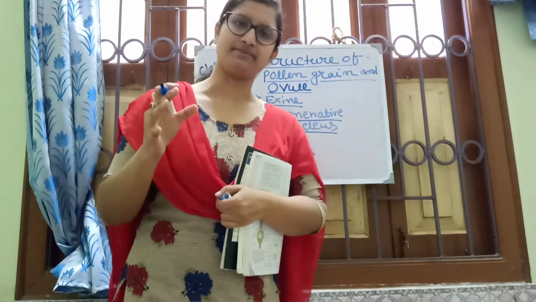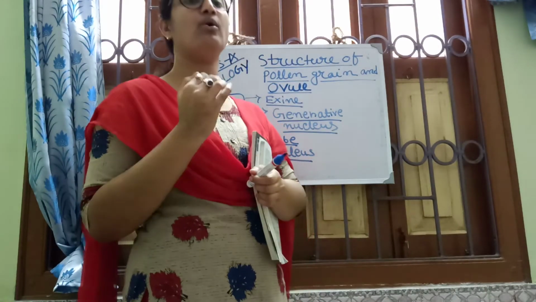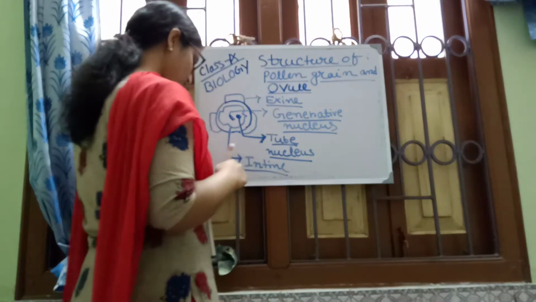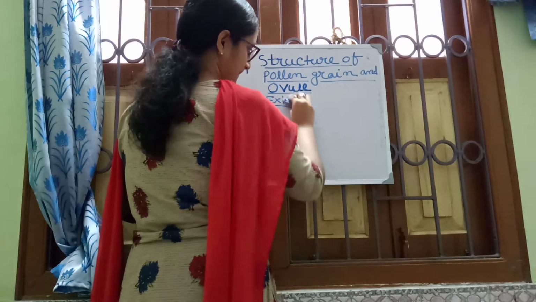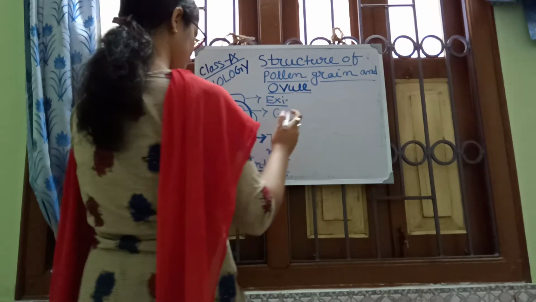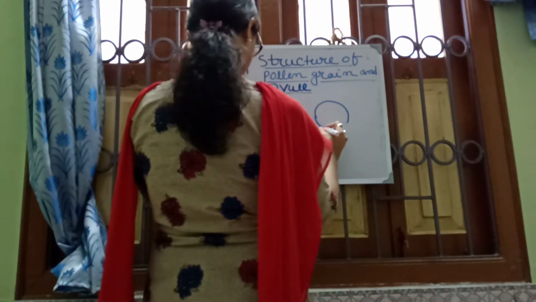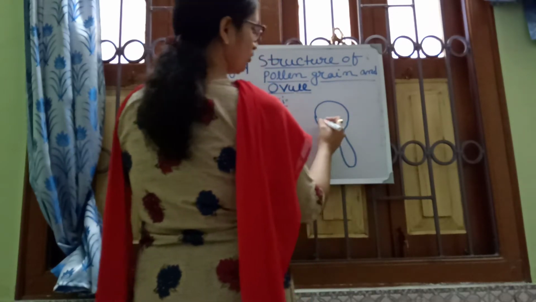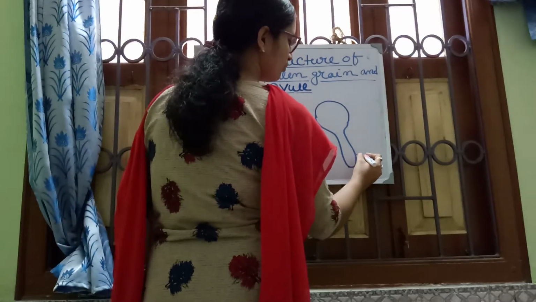After reaching the stigma, when the stigma receives the pollen grain, what will happen? I am showing you. The pollen grain becomes elongated and forms a pollen tube.